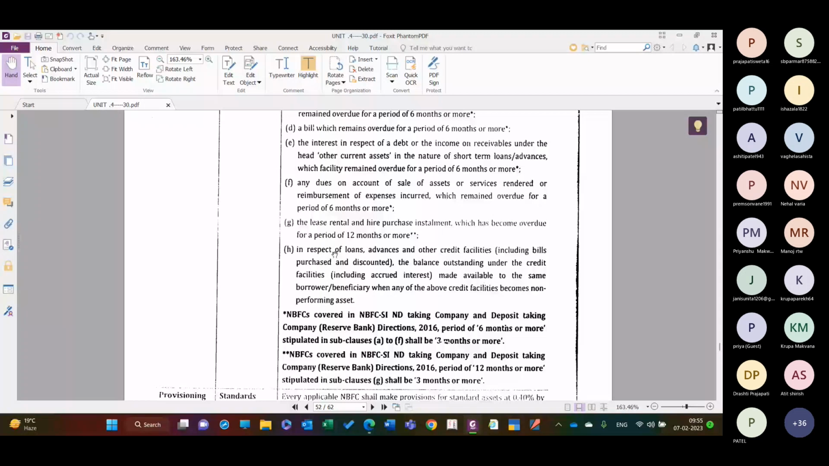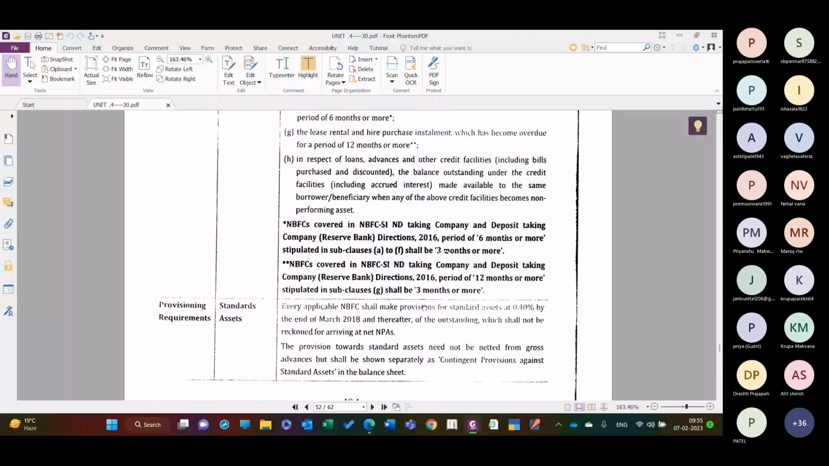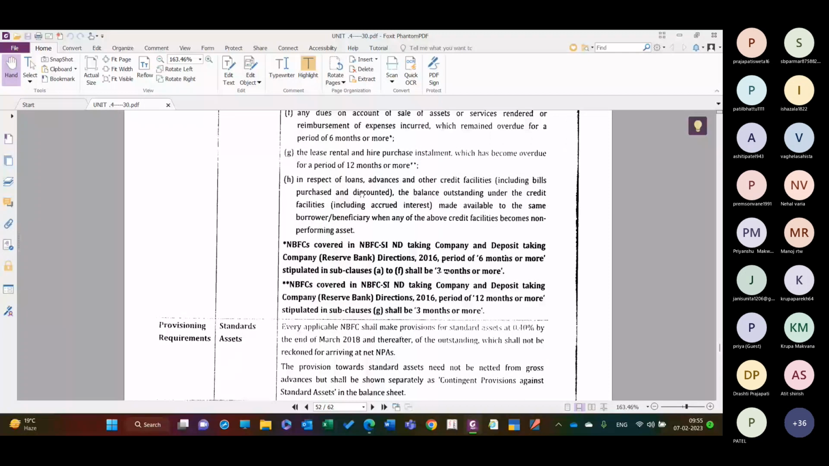of 12 months or more, then there is a double asterisk. That double asterisk, this is the other day, right? So there also it has been reduced from 12 months to 3 months. So everywhere you have to only remember 3 months or more. Actually, it is a 90 days criteria. So instead of 12 months, you have to take into consideration the 3 months or more.